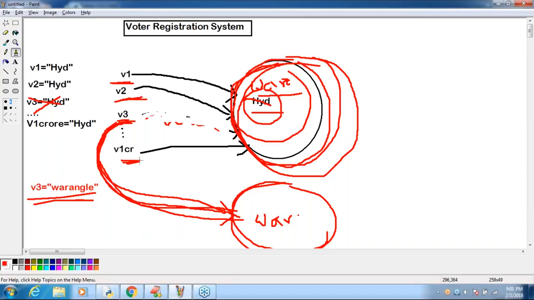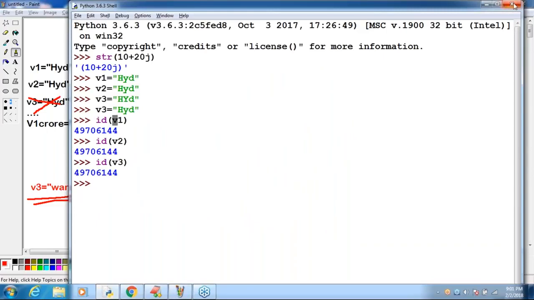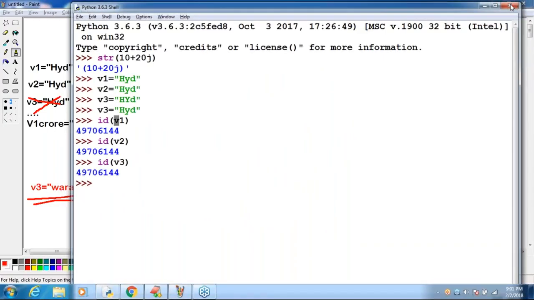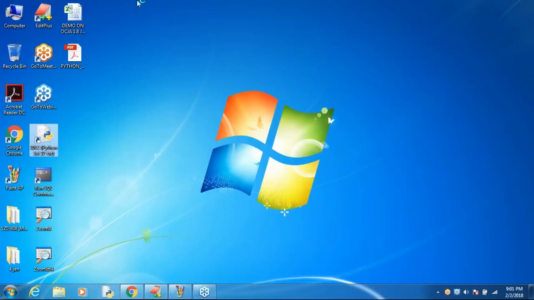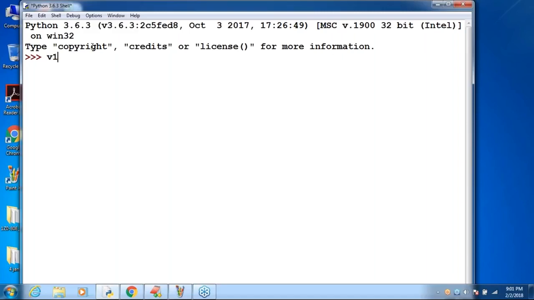Remember that. So the same example I want to execute for you, taking a bit of special care. Here, observe. Let me start freshly. Observe very carefully: v1 is equal to HYD. Let me take all lowercase letters, it is easy for typing.